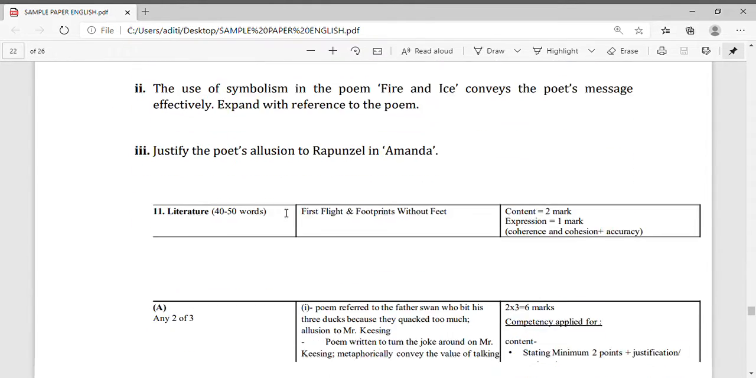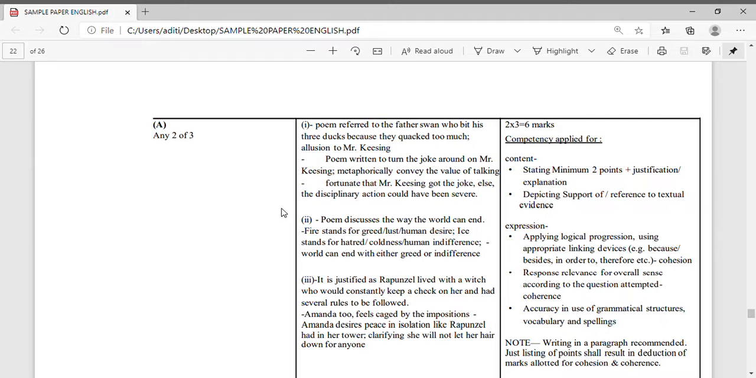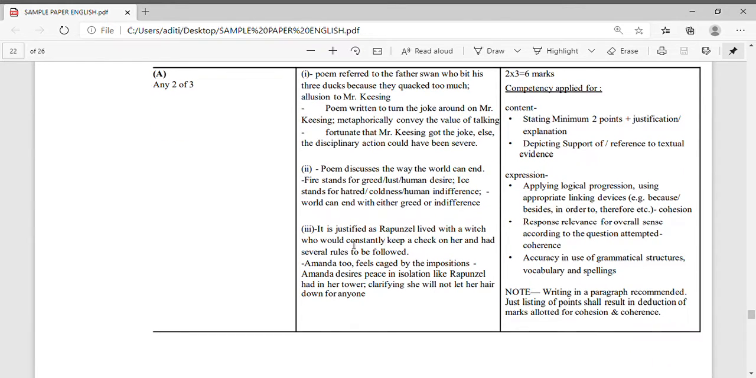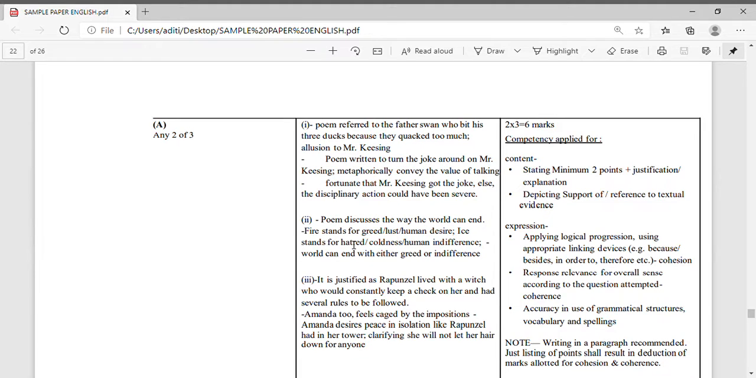Okay, so how you will write question number 1, you can see the points. The poem referred to the father swan who bit his 3 ducks because they quacked too much. An allusion to Mr. Kissing. So these points should be mentioned there. If you will not mention these points for question number 1, question number 2, question number 3, you can see here for 2 also, if you will not mention these points, then you will not get the marks.